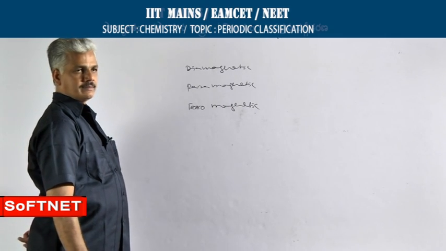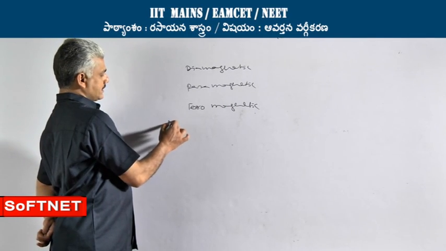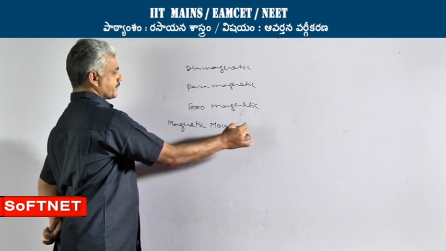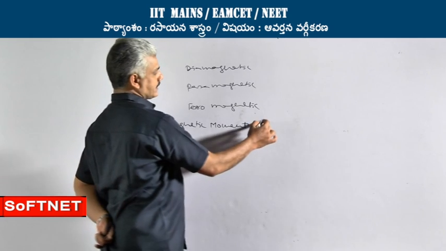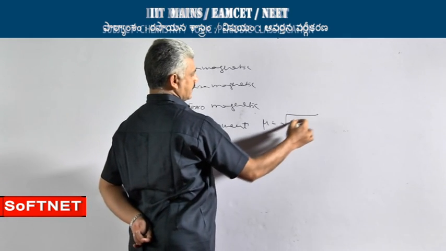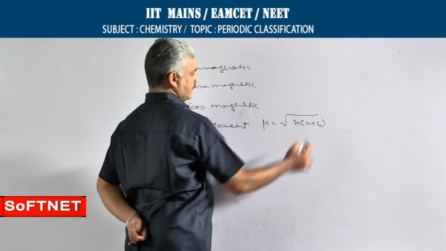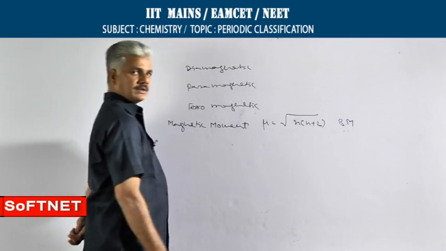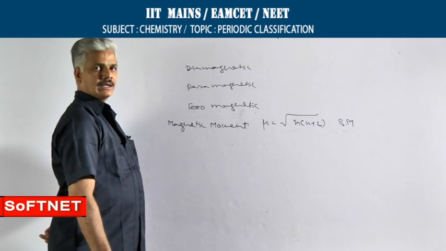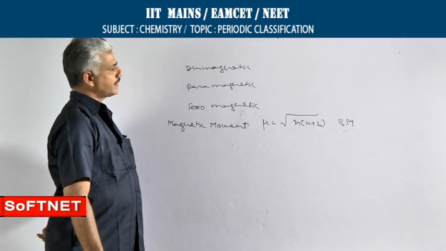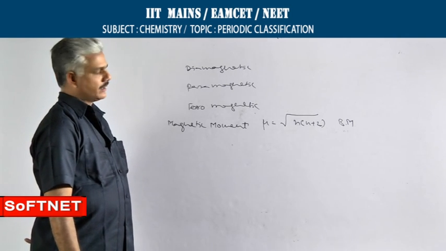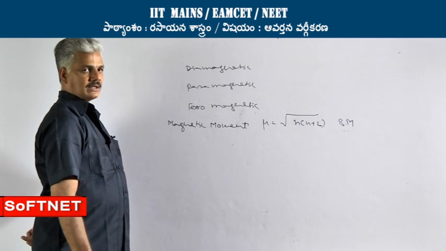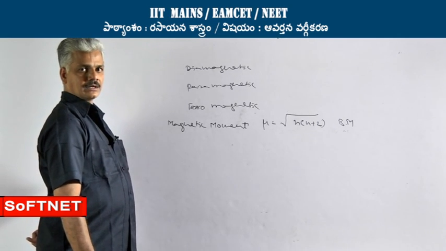The strength of the magnetism is expressed by means of a term called as magnetic moment. This magnetic moment can be calculated by using this relation: square root of n into n plus 2, unit is BM. BM stands for Bohr magneton. n corresponds to number of unpaired D electrons. So, how to identify the number of unpaired D electrons? That can be done by writing the electronic configuration.